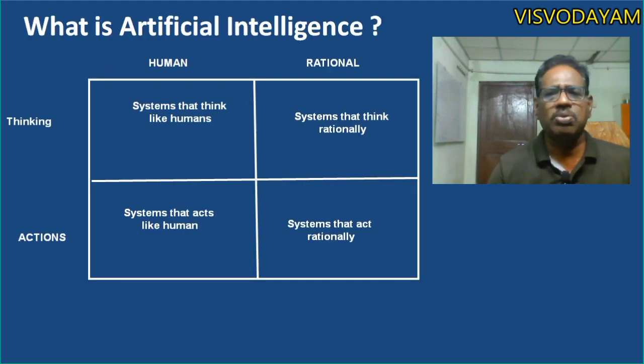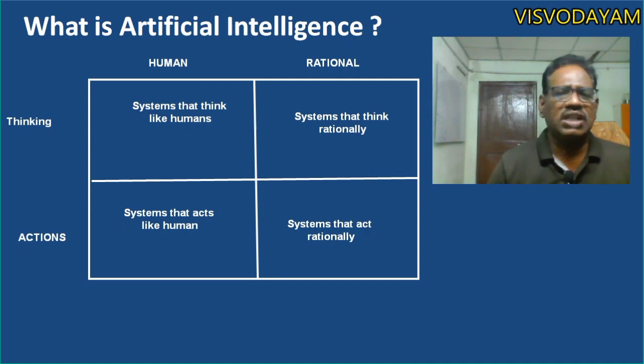We have four approaches for deriving what is artificial intelligence. First one: when you consider human thinking, artificial intelligence is nothing but systems that think like humans.